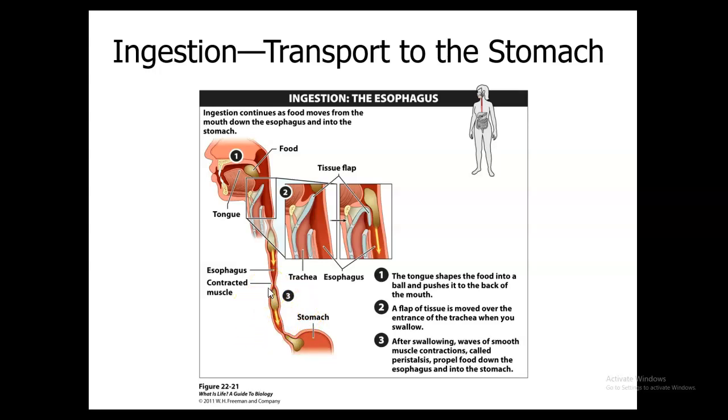Another thing that you're going to have in your pharynx or in your throat is what's referred to as a tissue flap, or your epiglottis. So that epiglottis is going to cover the glottis, which is the hole that leads to the trachea. This is going to help protect your air tube or your airway from getting food and any type of liquid down into that airway.